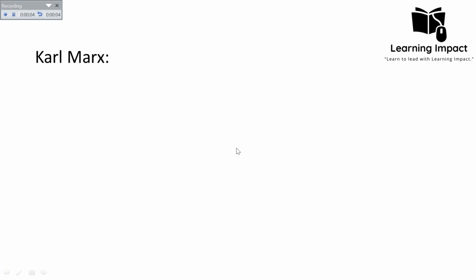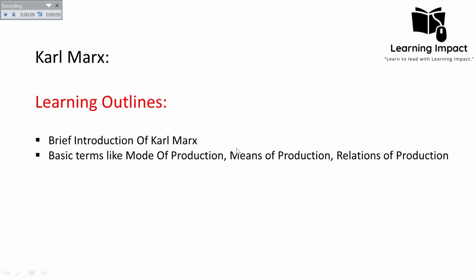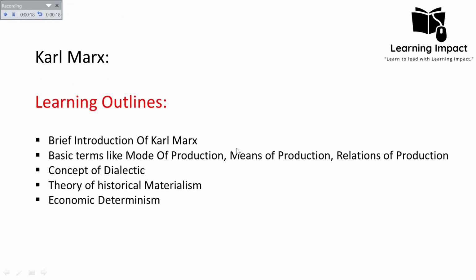In today's lecture, we will discuss Karl Marx, his brief introduction, and then we will discuss the basic terminologies that include the mode of production, means of production, and relations of production. Then we will go for his major concept, that is historical materialism and economic determinism, and then we will draw a conclusion at last. So let's start.